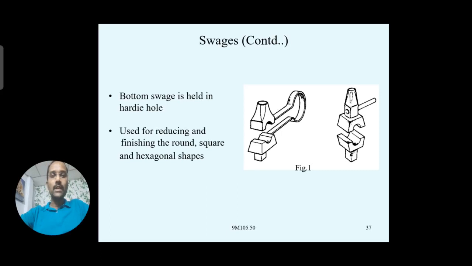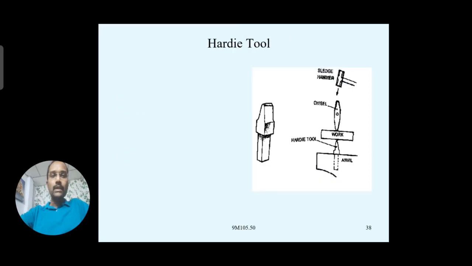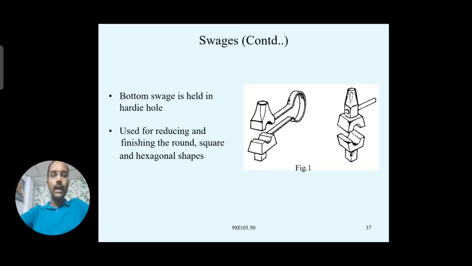The swages are available in different shapes: round, square or hexagonal. You see the in-between shape between the two parts, top part and bottom part. This is regarding the first diagram. You see the second diagram also; the purpose is the same, but one side is provided with a single handle instead of this strip steel handle. Both are made separately, the top part separate and the bottom part separate.